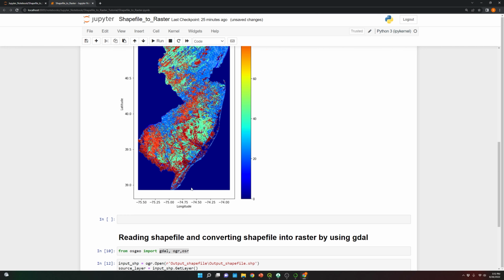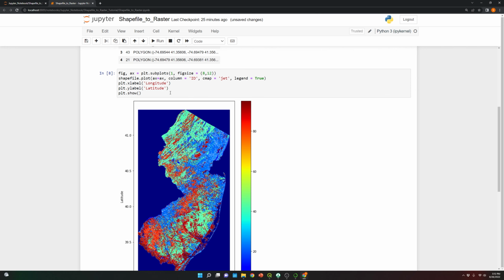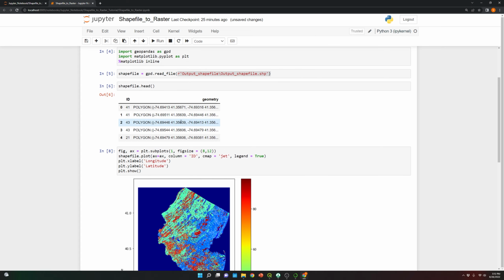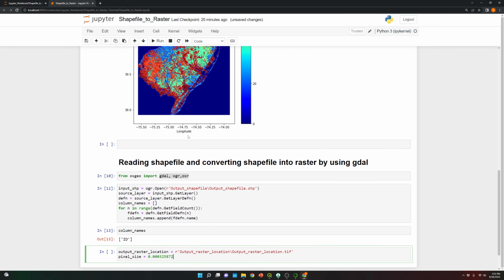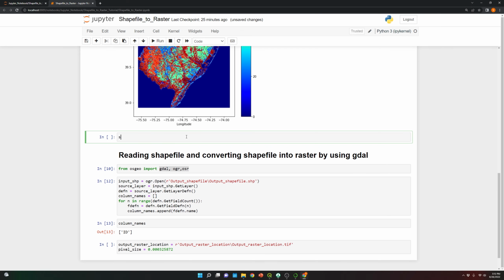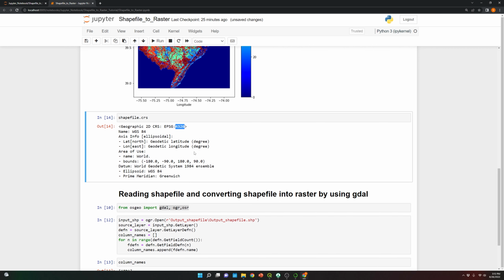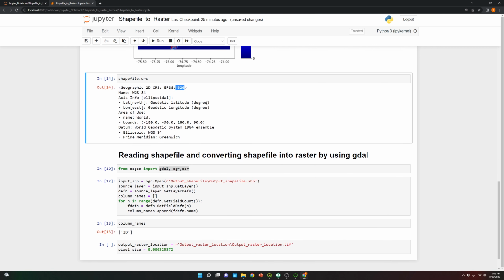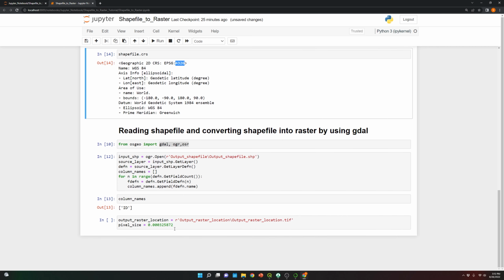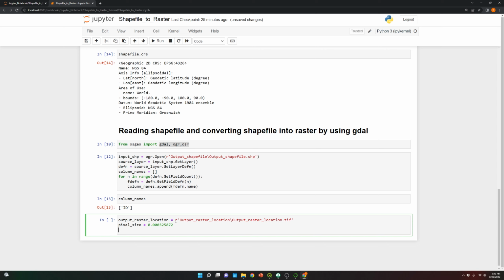In this case, the projection of this shapefile is 4326. So shapefile CRS, you can see it's 4326. So basically it's in degree. So I'm basically using this pixel size, which is a small number in degree.